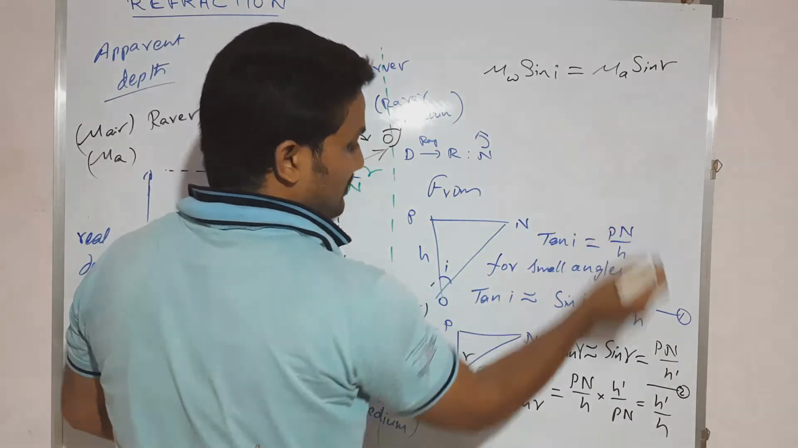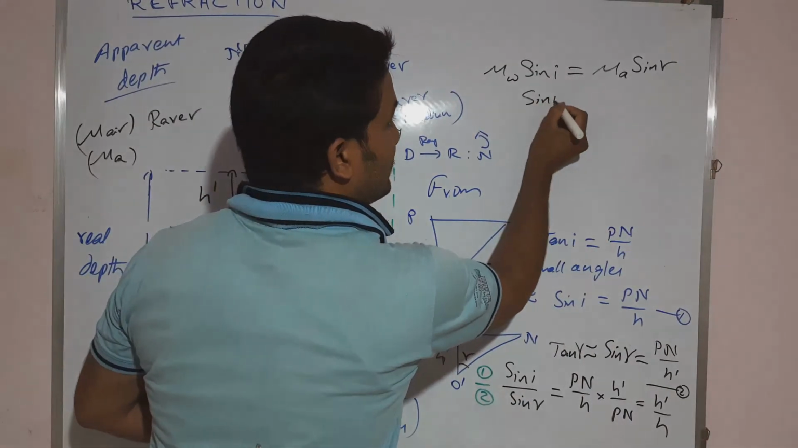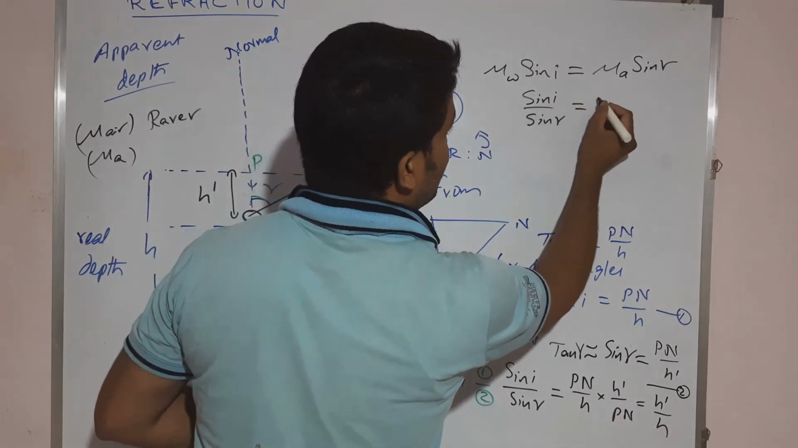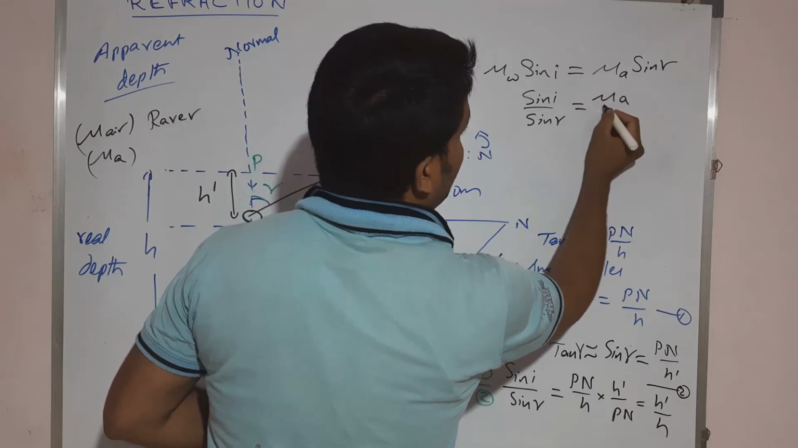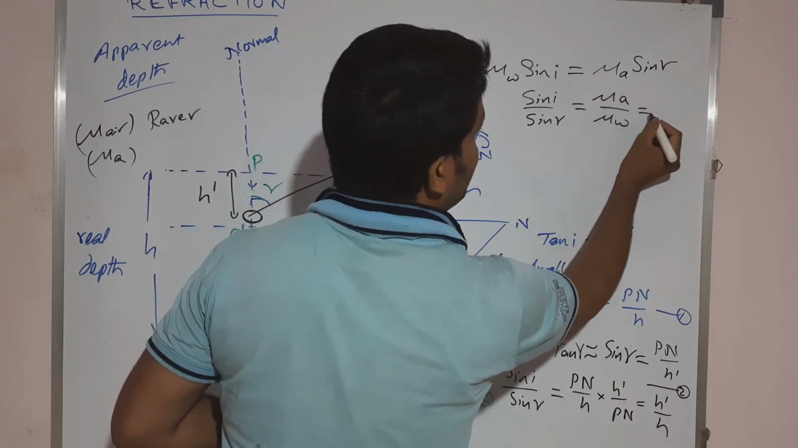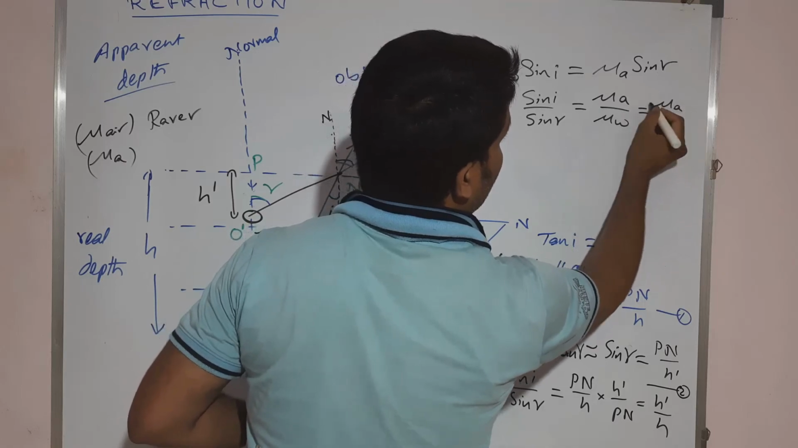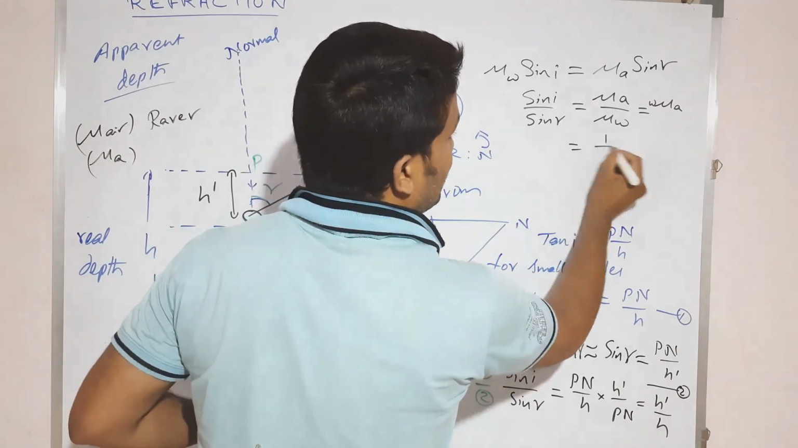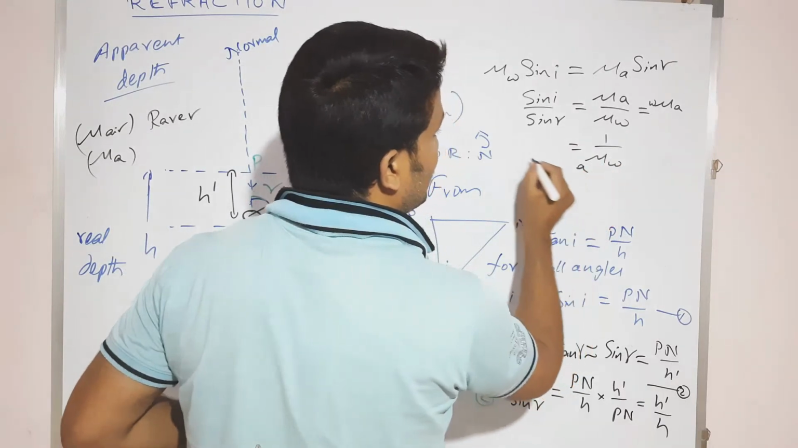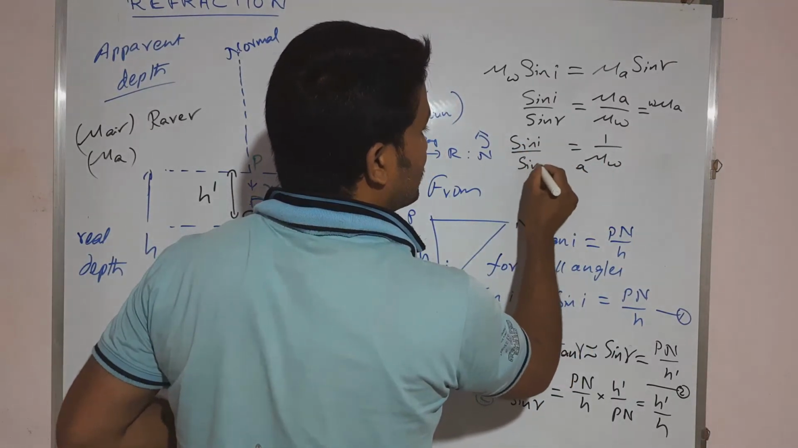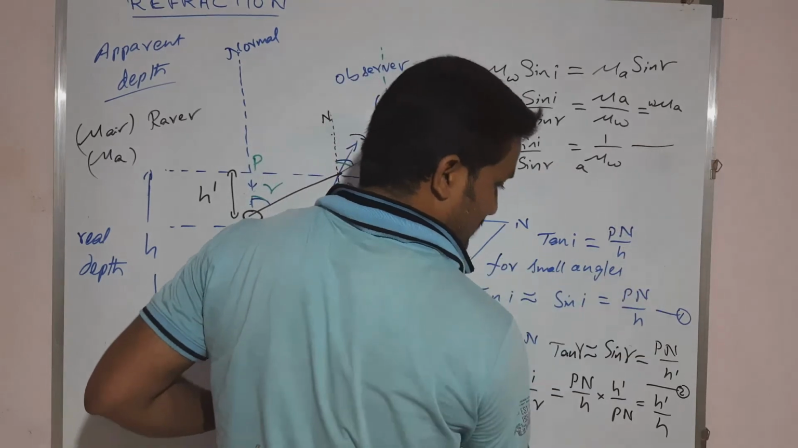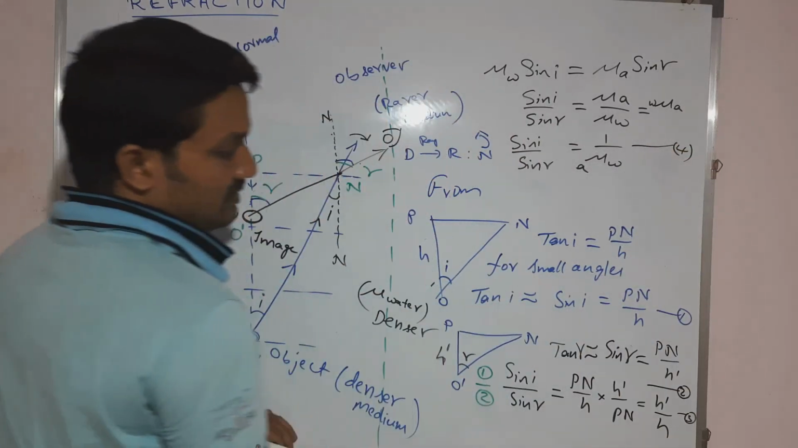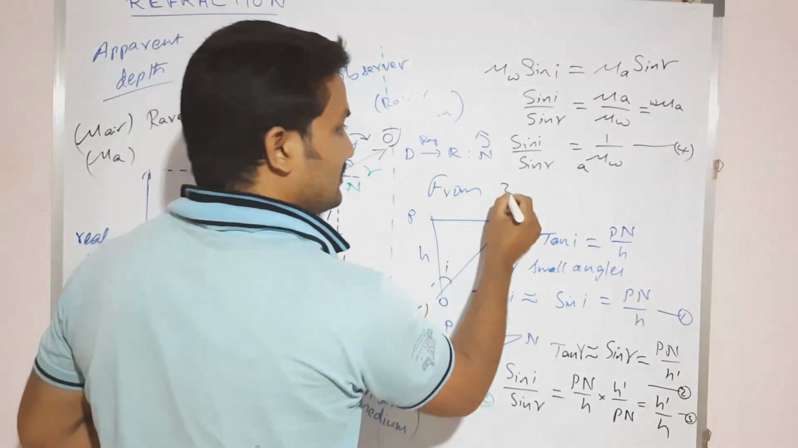So from this one, how do we have to write here? Sin I by sin R is equal to mu a by mu w. Shall I write this as mu a w? Otherwise you may write 1 by mu w a. Sin I by sin R. Let this be expression 3 and this be the fourth expression. So from 3 and 4 implies.